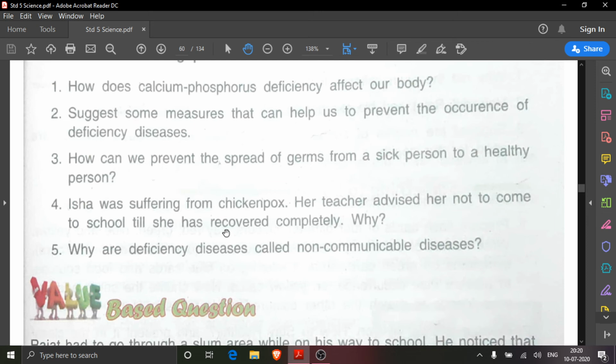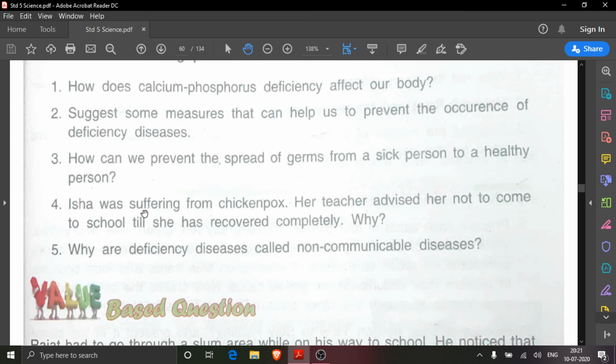We all know chickenpox is a communicable disease. And as it is a communicable disease, it can be spread from one person to another. So, her teacher advised her because other children might be infected with chickenpox from Isha. That's why her teacher advised her not to come to school till she has recovered completely.